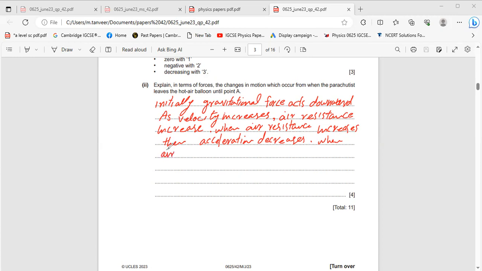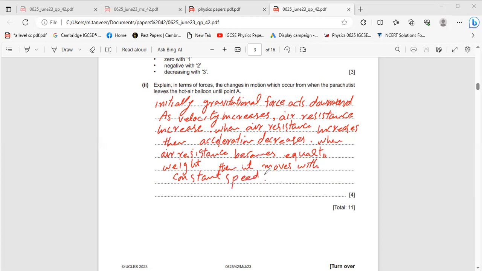When air resistance becomes equal to the weight of the body, then it moves with constant speed.